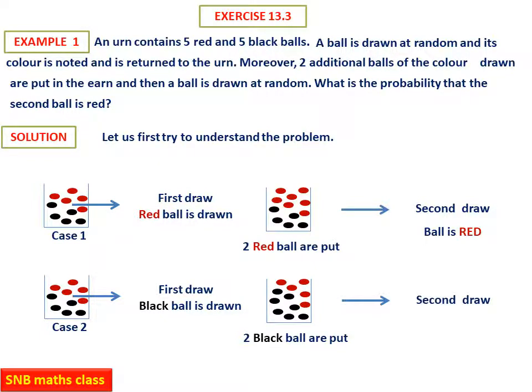Then what you have to do is, in the second draw, you should get red only. But in the first draw, either you may get a red ball or you may get a black ball. So this is the problem. So I wanted to make it simple by just a diagram. So now let us proceed.